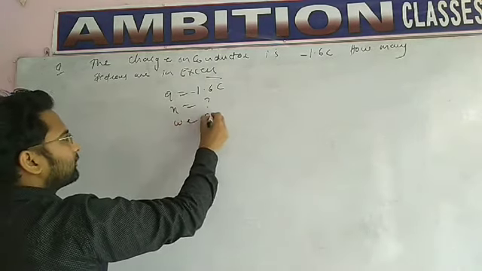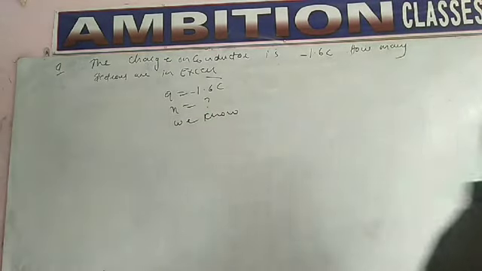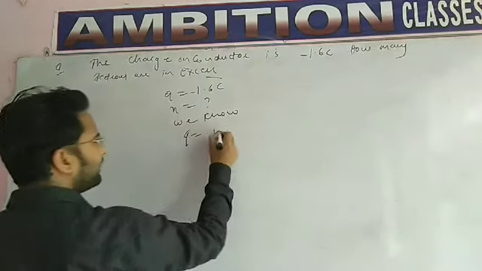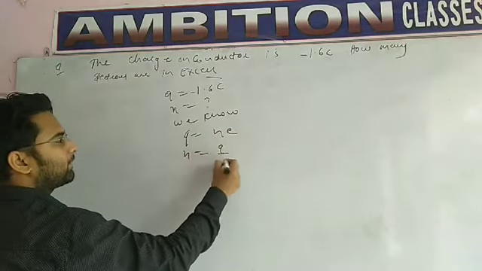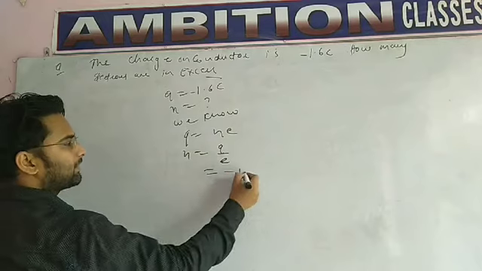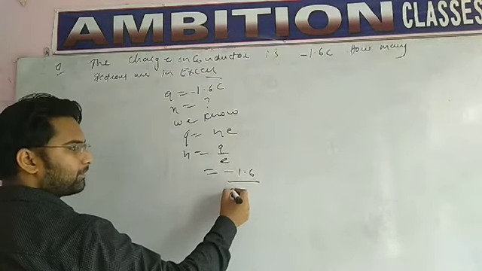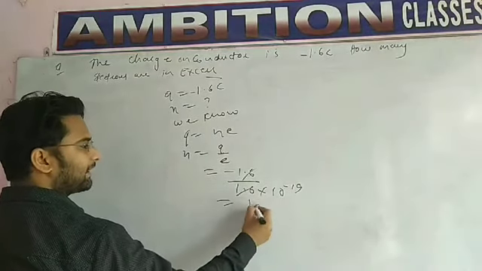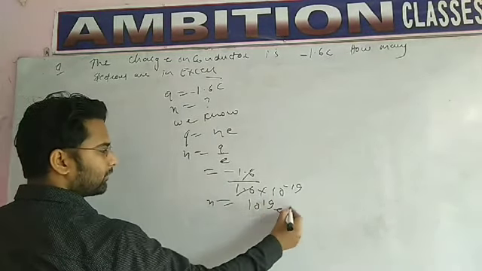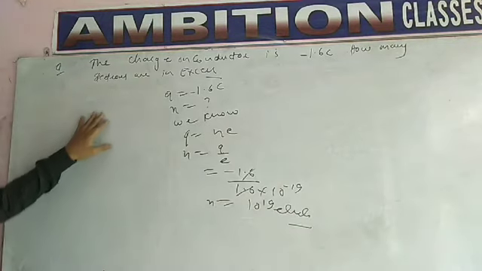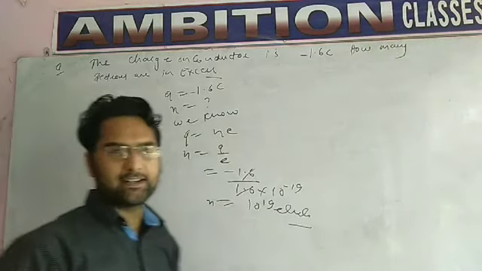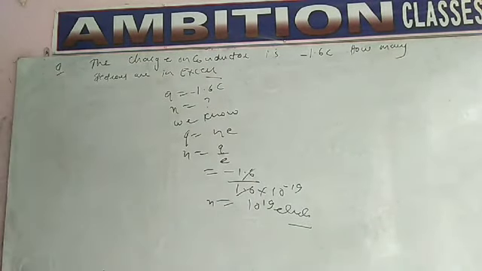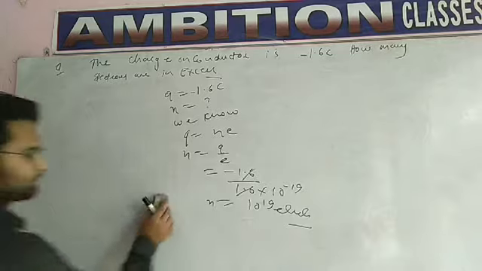We know Q equals Ne, so N equals Q upon E. What is the value of Q? Minus 1.6. What is the value of E? 1.6 into 10 power minus 19. So this will cancel out, and here it will be 10 power 19. So how many electrons are in excess? 10 power 19 electrons are in excess. So this is how we have to solve this question. Let's have one more question.